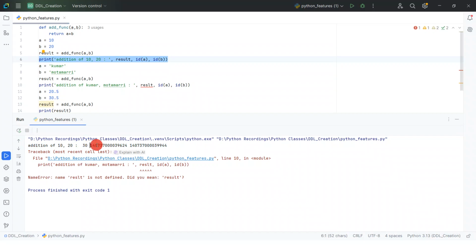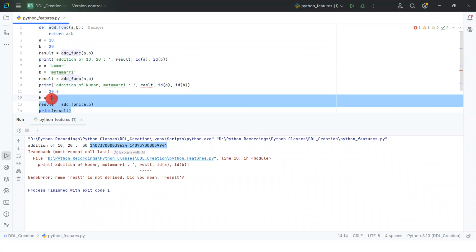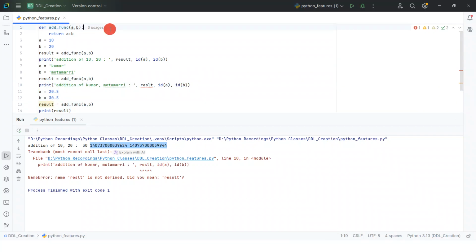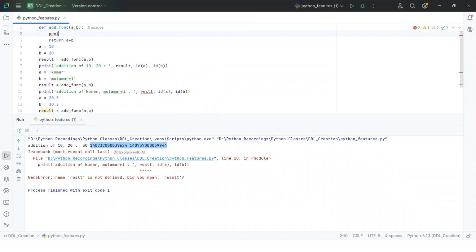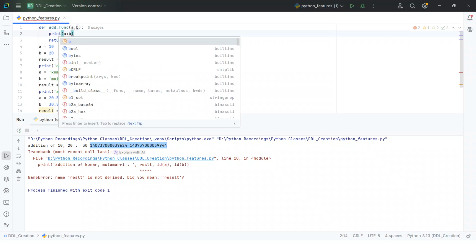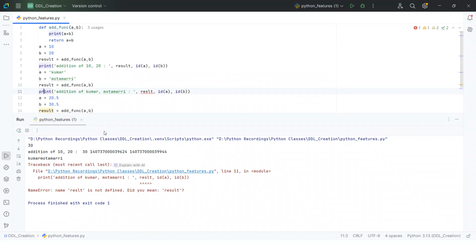Okay, and this is the memory value, so it is not executing the next line. Here, for example, I'm giving the print statement: print a plus b. If you see, it prints that value. It comes to the line where a is equal to 10, a is equal to 20, then it comes to the next line and it prints.